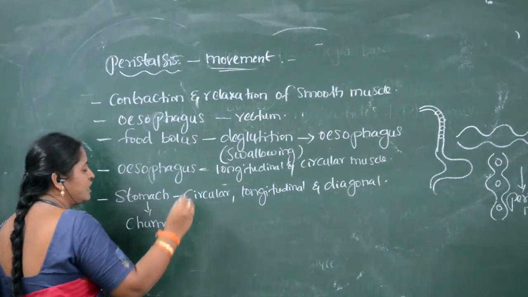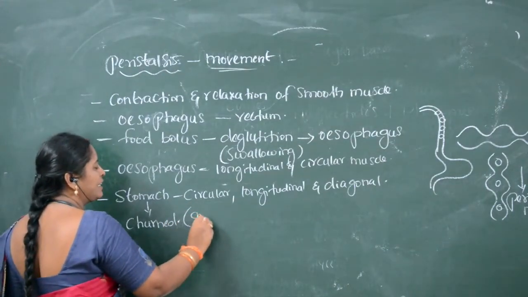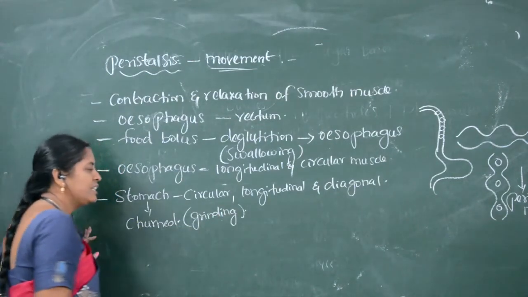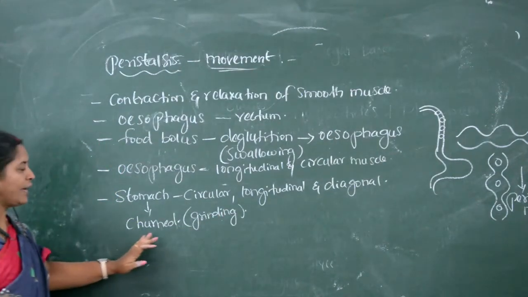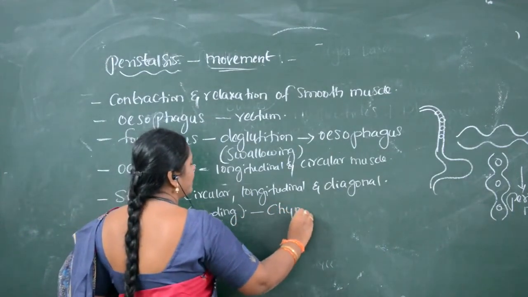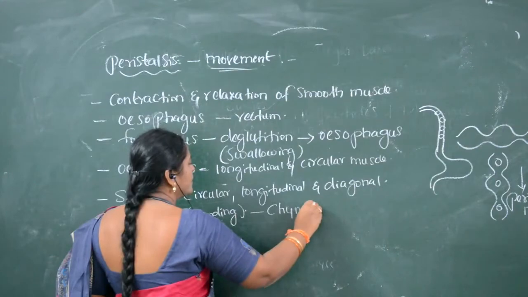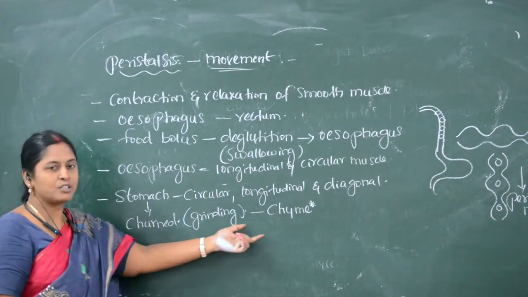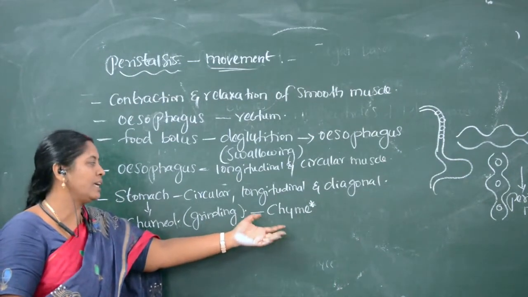Food is churned well. Churning is nothing but grinding. That grinded, partially digested food in the stomach we call chyme.